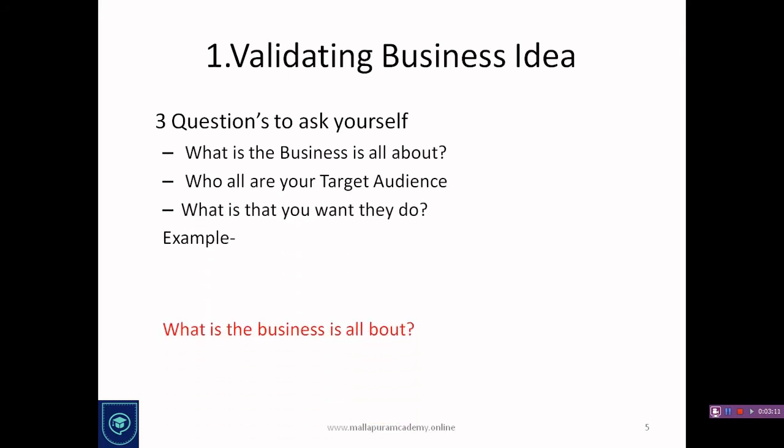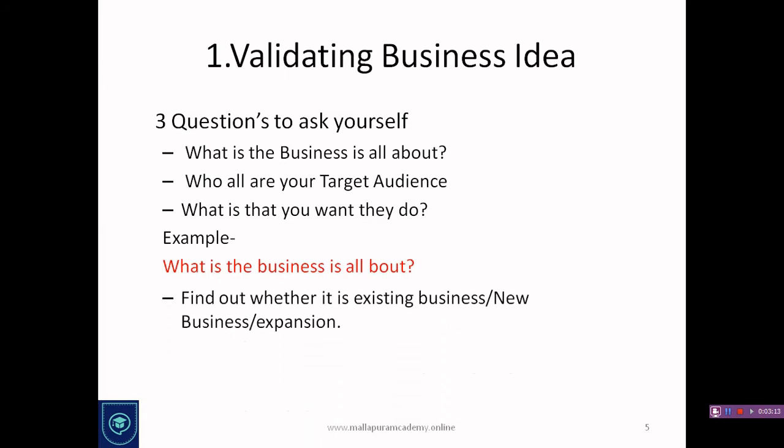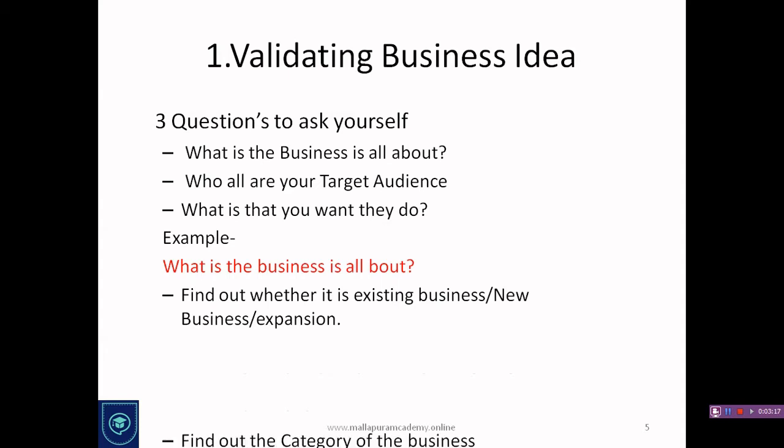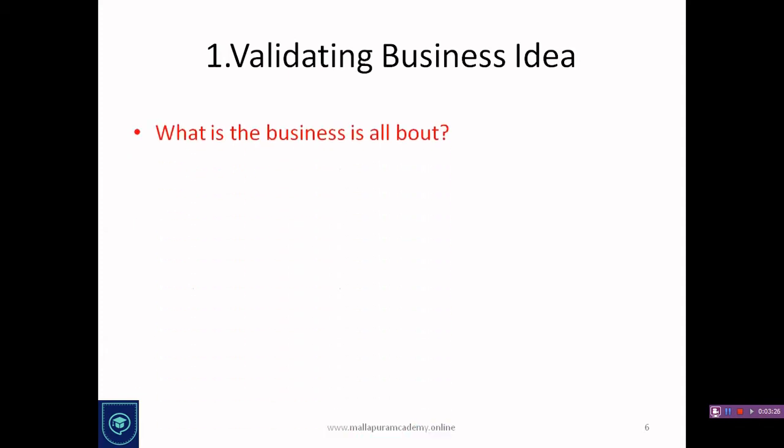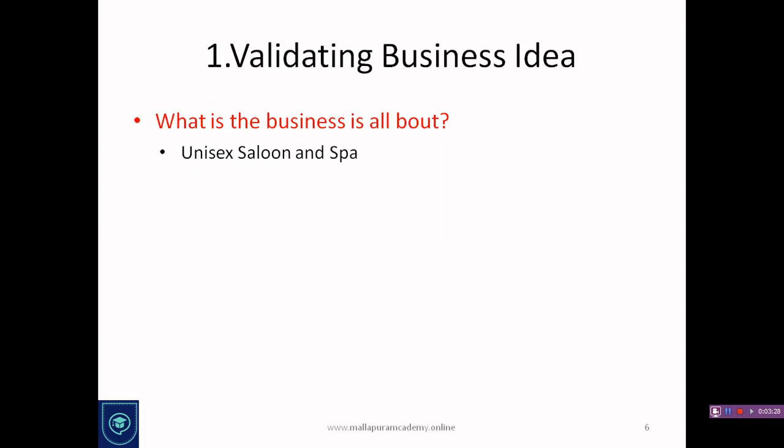So let's look at the example. What is this business all about? Find out whether it is an existing business or a new business, or they are expanding. Find out the category of the business. When I say category, I mean which type of business, which product he generally sells. Now let's look at the answers.